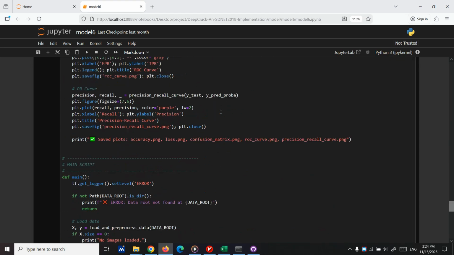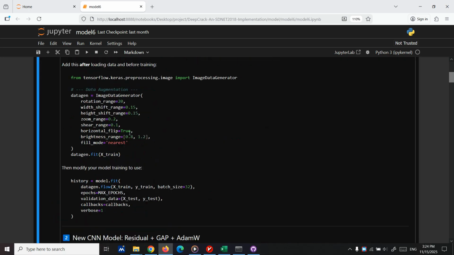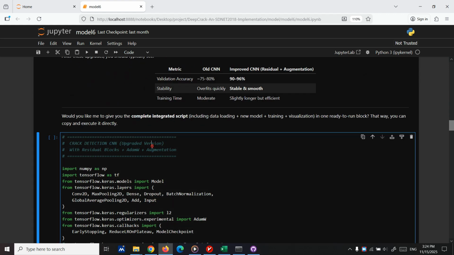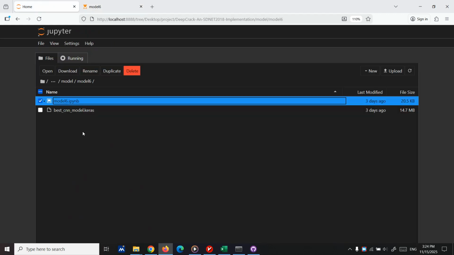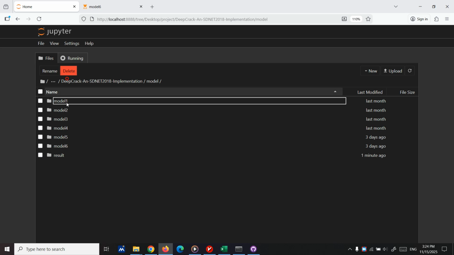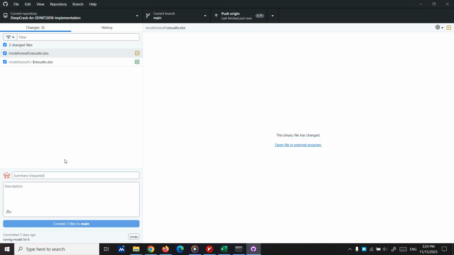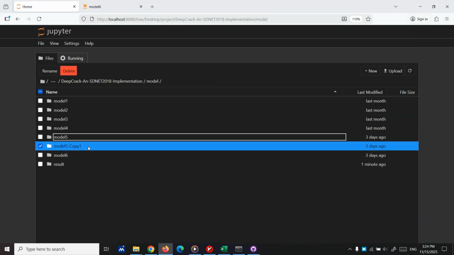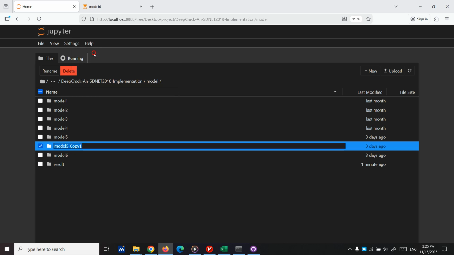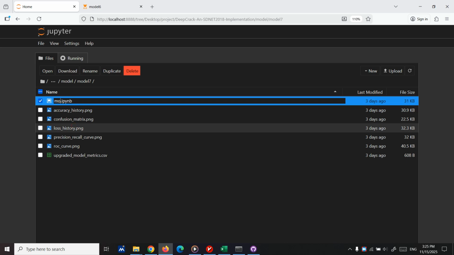We have it on the desktop in the project, in DeepCrack model 6. The model has run, but the results are not saved there. So let's take a look at the result and see if the model ran or not. Okay, let's run it again. Also, I'm going to see if I can improve model 5, so I'm going to create a copy of it. But before that, I want to commit everything. Everything is committed. Okay, model 6, I'm going to name it model 7. Let's see if there is anything specific we can make better.